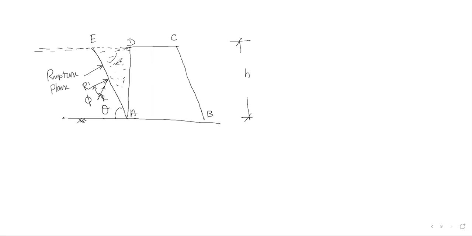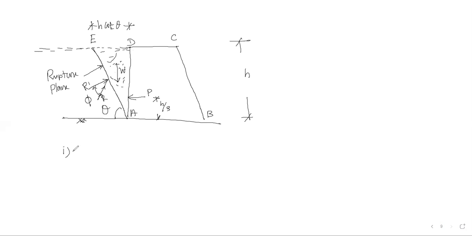The weight of the soil acts downward, that is W. The total pressure acts somewhere here, at a maximum height of h by 3. The distance ED is equal to h into cot theta. Now we should move on to the formulas directly.